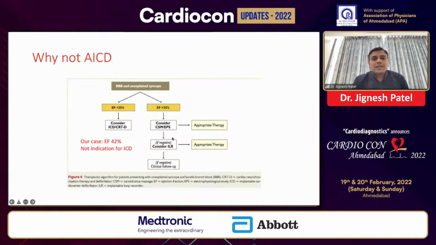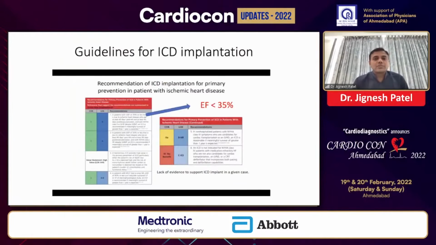So here in our case, ejection fraction is less than 35. So we have to take a decision after doing EP study or ILR whether to put a pacemaker or not. So coming to another thing, that is the guidelines for AICD implantation. As I already discussed, it clearly says that primary prevention in patients with ischemic heart disease, AICD implantation is a class 1 recommendation. But when ejection fraction is less than 35%, not when the patient is having a mild LV dysfunction and a small apical scar.